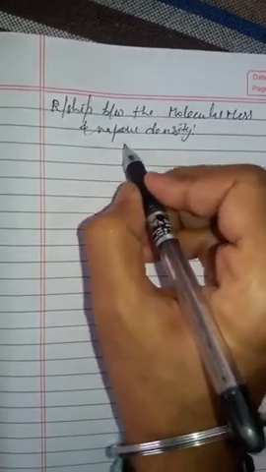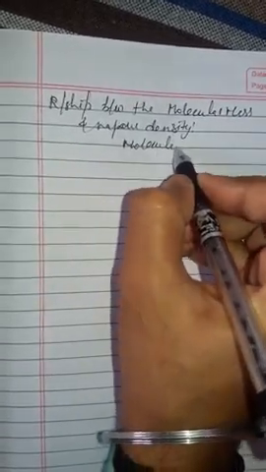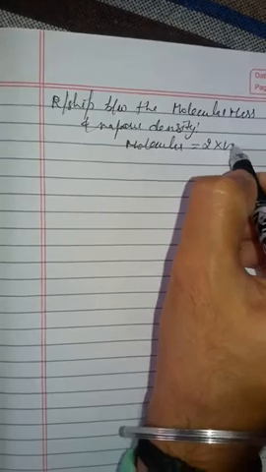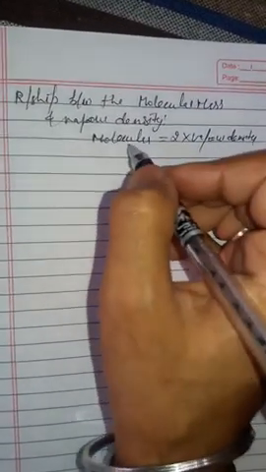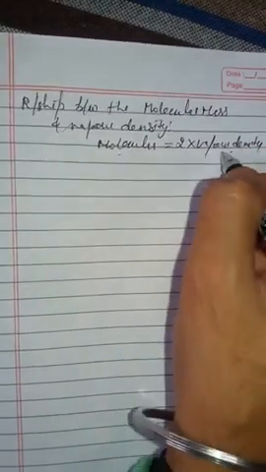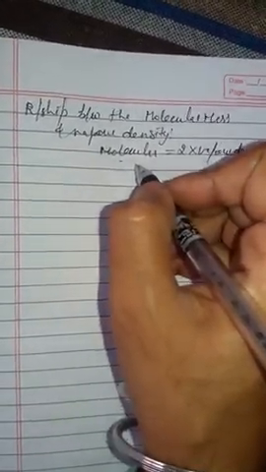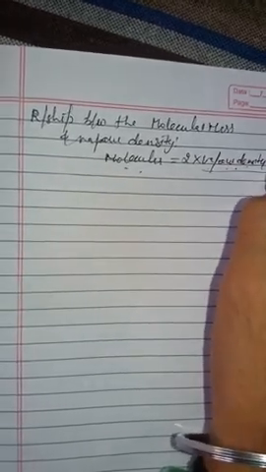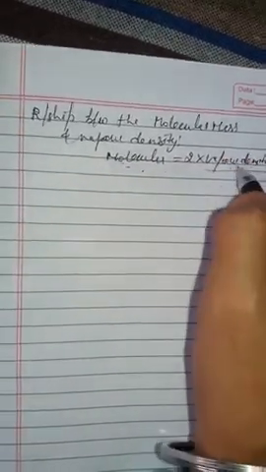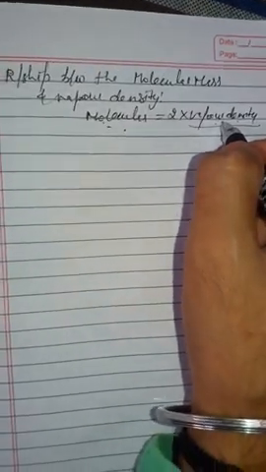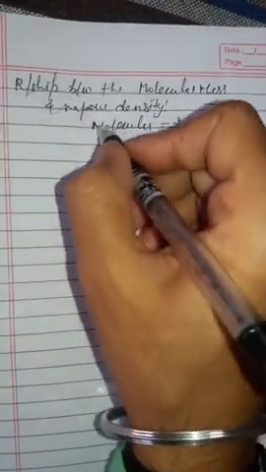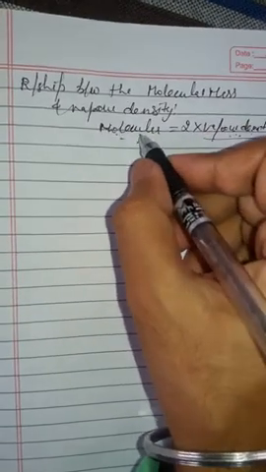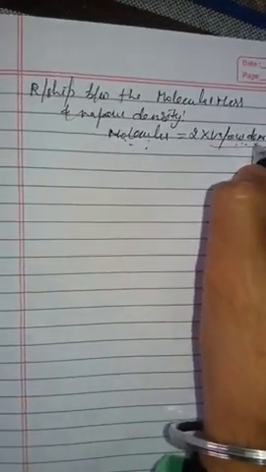Simply, molecular mass is 2 times vapor density. In some numericals they give one value and you calculate the other. Suppose they ask for the molecular mass and give the vapor density; just place the value here and you can calculate the molecular mass. Sometimes the question asks to calculate the vapor density and gives the molecular mass; just place the value and you can easily find the second term. Okay students.